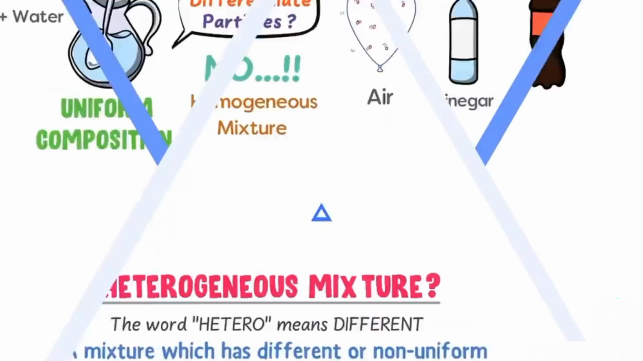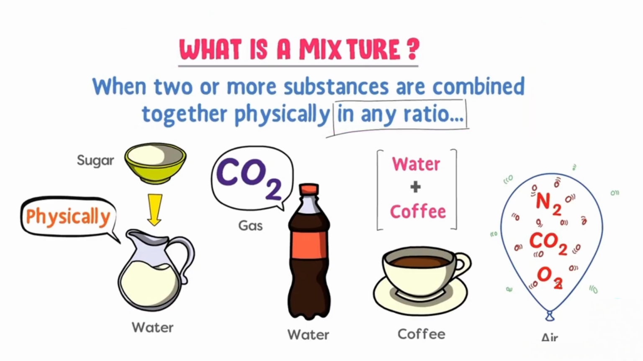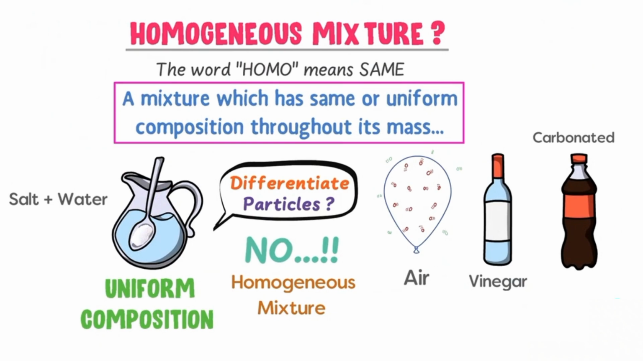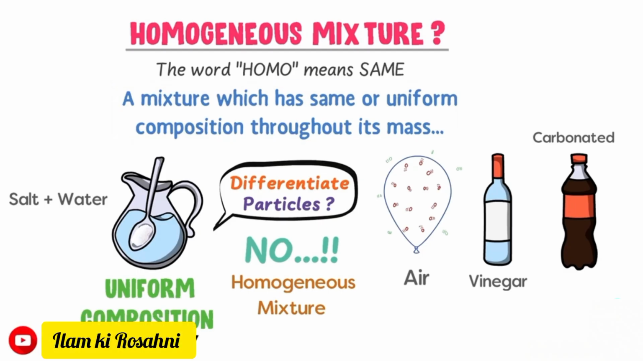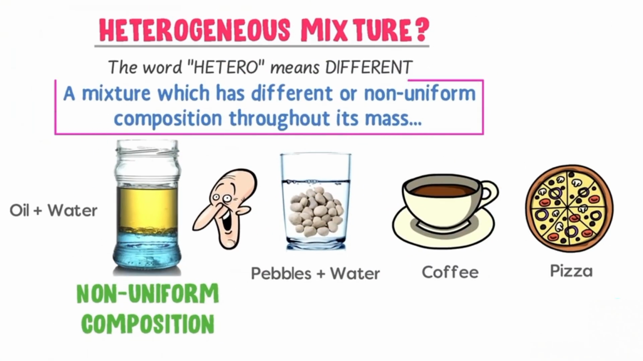To summarize my lecture, we learn that when two or more substances are combined together physically, we get a mixture like sugar solution. Secondly, we learn that a mixture is a homogeneous mixture if it has same or uniform composition throughout its mass. For example, the salt solution has uniform composition throughout its mass, and we therefore call it a homogeneous mixture.